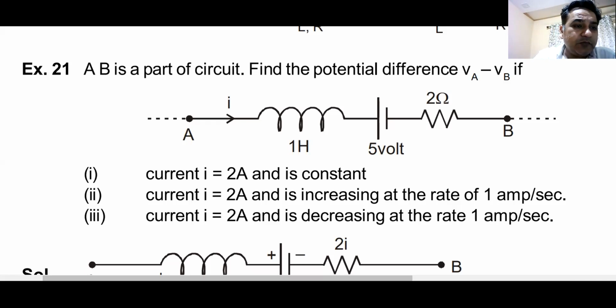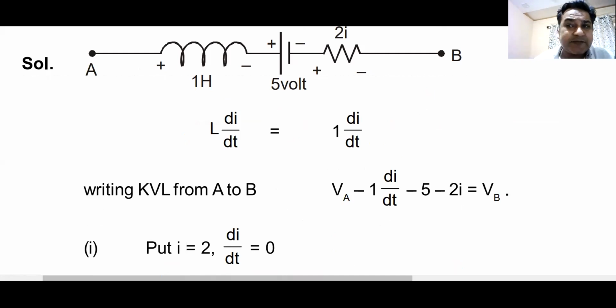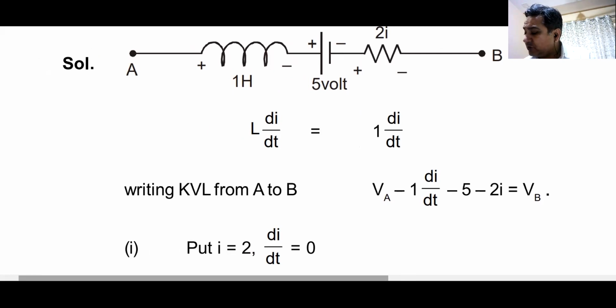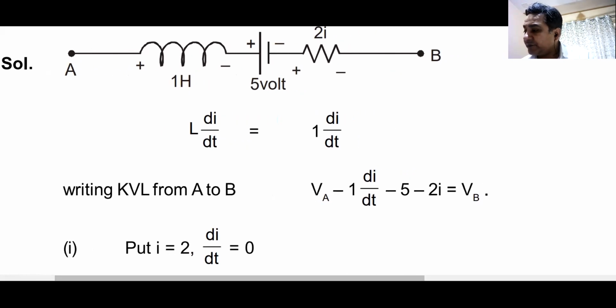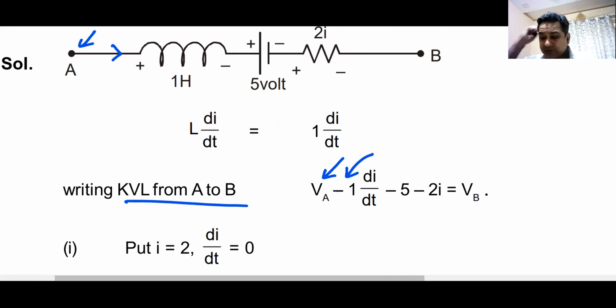So what you have to do is apply KVL from point A to point B. Start from point A, VA. Current is going like this. In the direction of current, potential drops, minus.